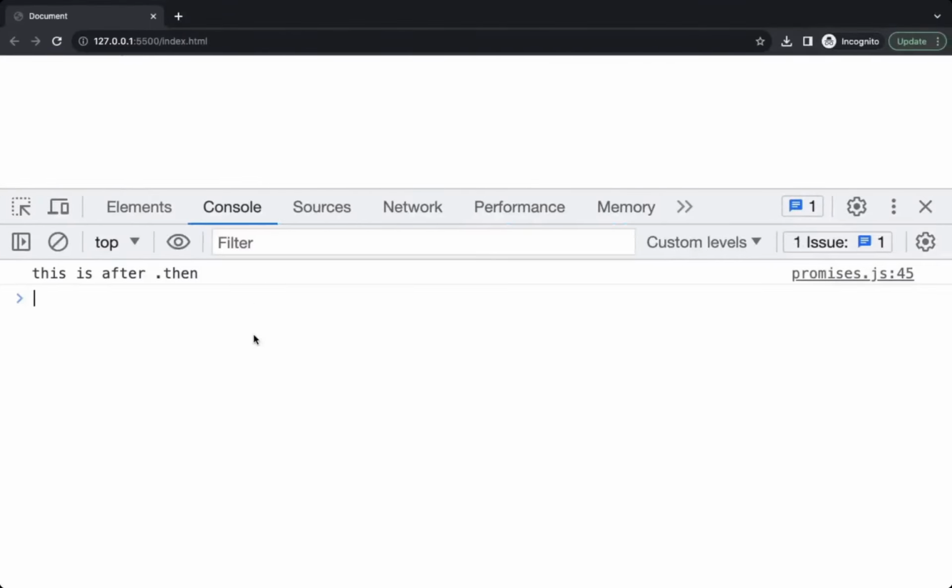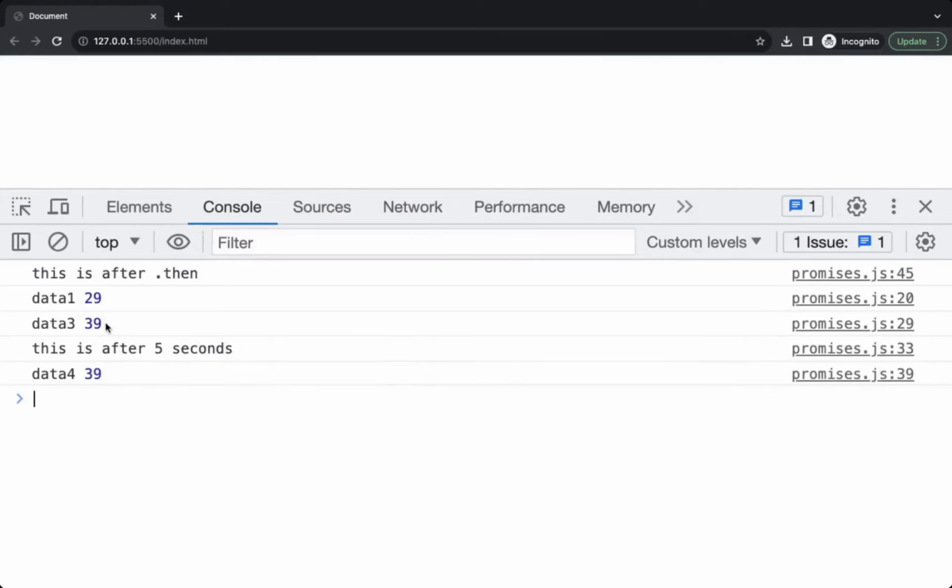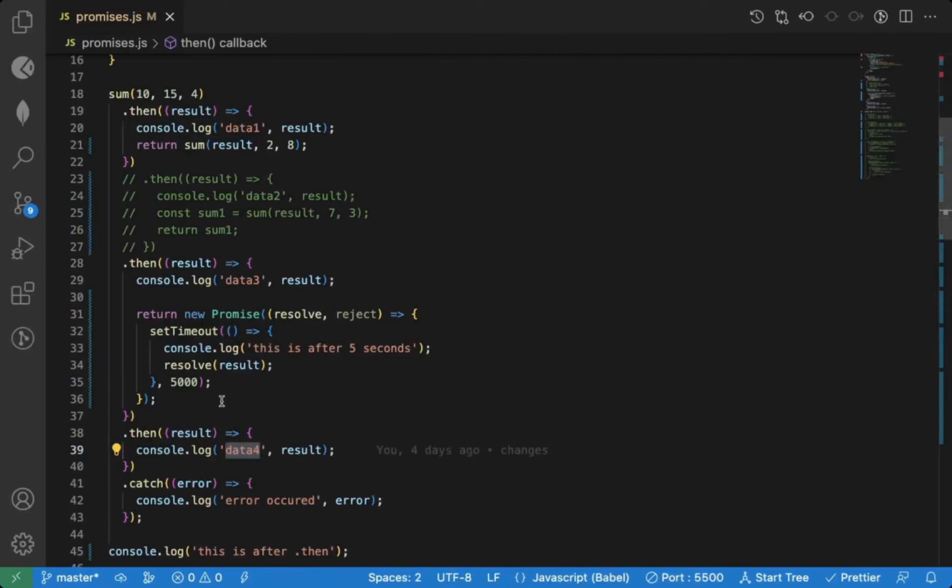So if I refresh here, you will see data 1 printed, then data 3 is printed, and after that you will see that 5 seconds later you will see console.log, and then you see that data 4. So if you have something which is dependent on the previous code, then you should return a promise from the previous dot then.